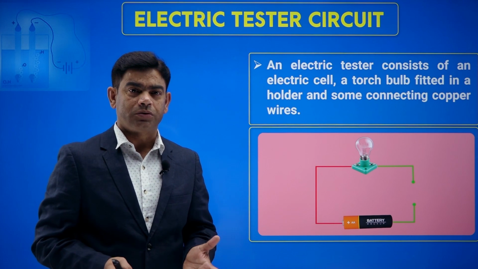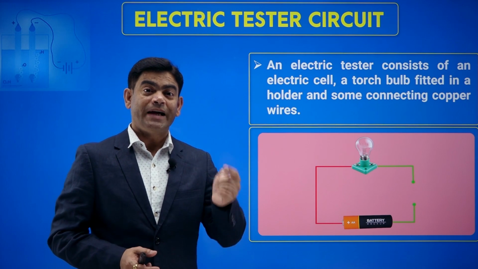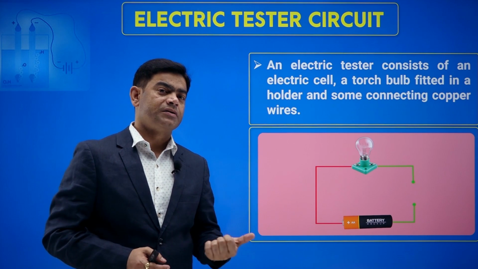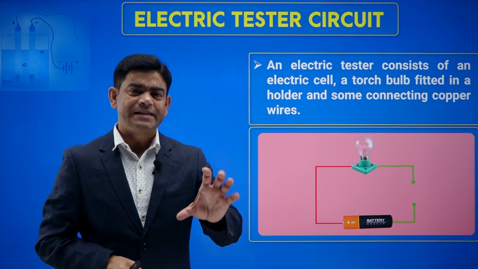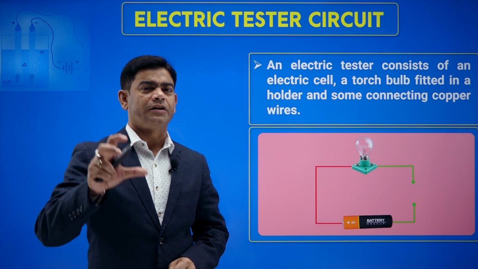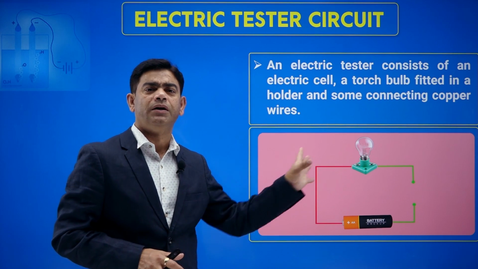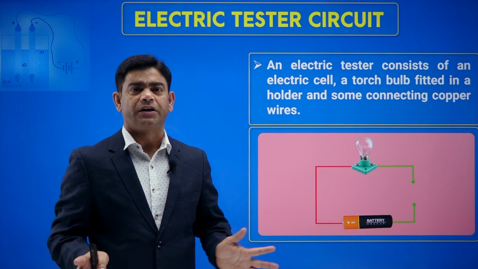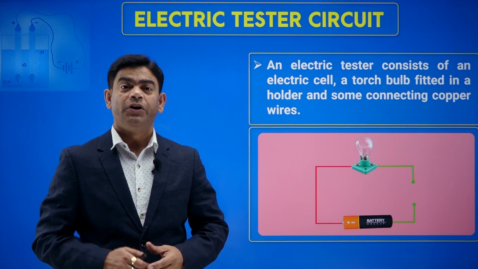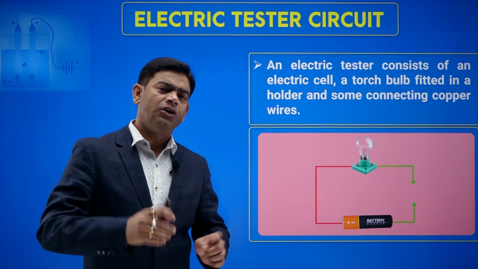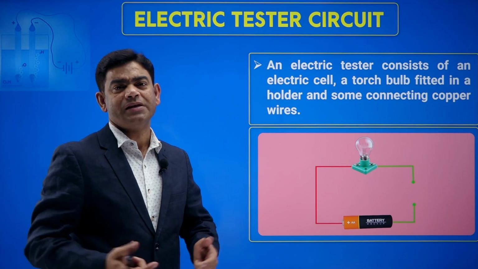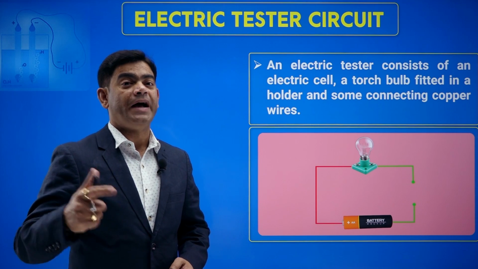Okay, moving further, is a substance conductor or not? How can you check it out? Yes, you did an activity in previous class by making an electric circuit, which I can call as a testing circuit or a tester circuit. You can see a figure over here. This figure is a simple circuit which you can use at home to check whether a given article is a conductor or an insulator, or I can say it is a good conductor or a bad conductor.